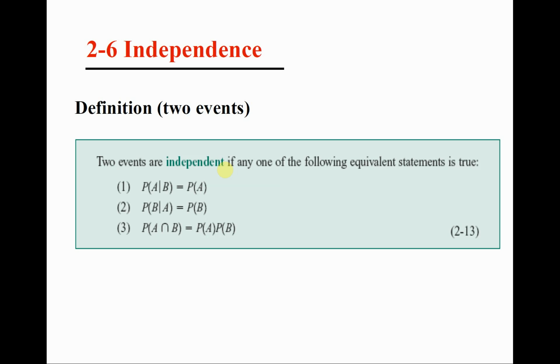Let me try to give you an example on this. So we have the experiment of taking the course. We take the course, we have a lot of students. Let me say I focus on two students, student X and student Y, and I define two events. The first event is that student X gets an A in the course. The second event is that student Y gets an A in the course. Let's call these events X and Y. So event X is the first student gets an A in the course. Event Y is the second student gets an A in the course.